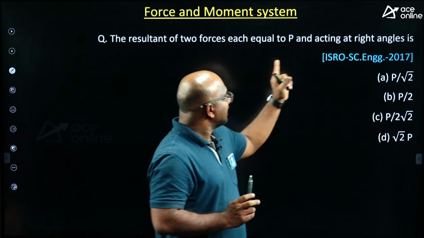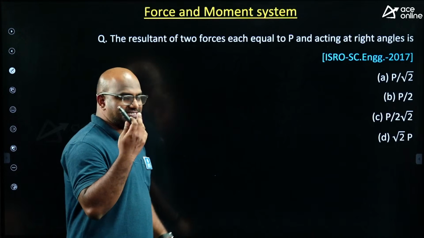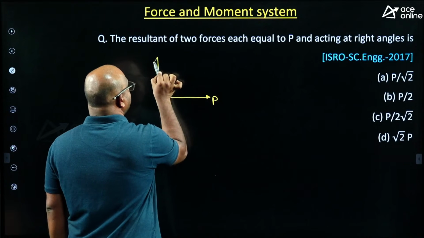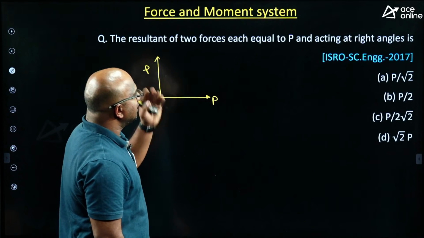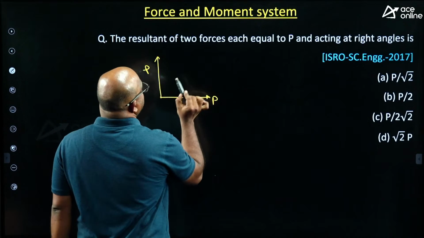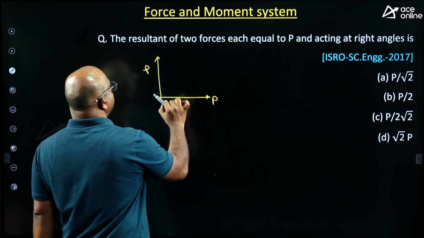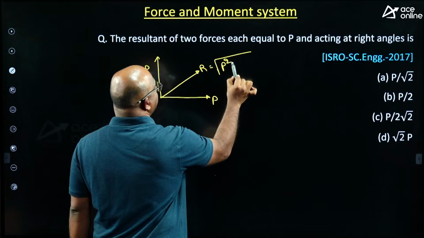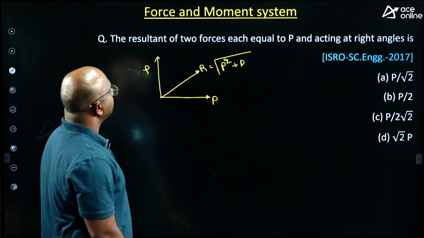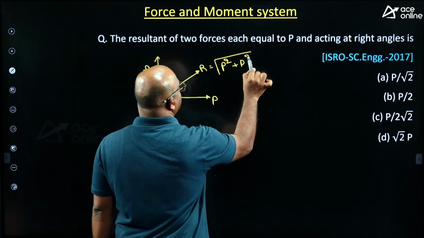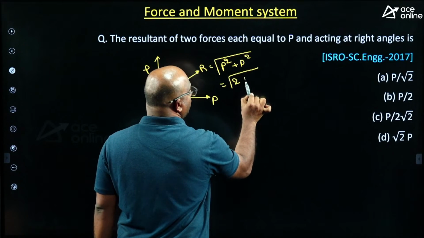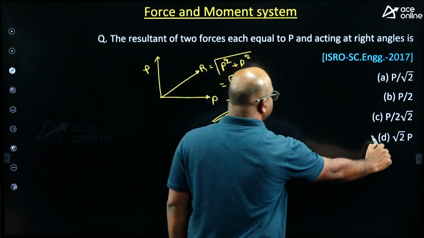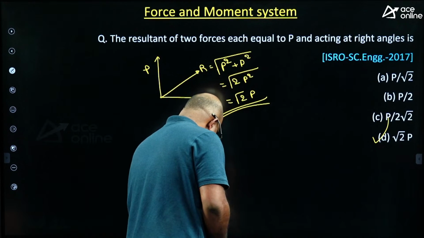Two forces each equal to P and acting at right angles is a similar question. The resultant of two forces, one is P and the other is P. Then the resultant equals, very simple, square root of P square plus P square. How much is coming? Square root of 2P square. The answer is root 2 P. So option D is the correct one. Very good, very good.